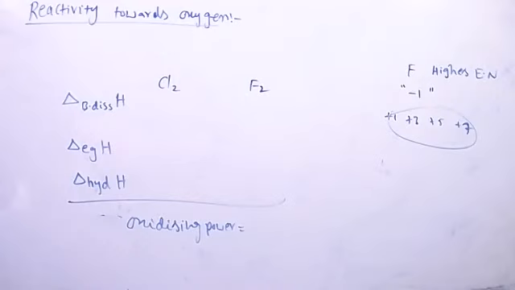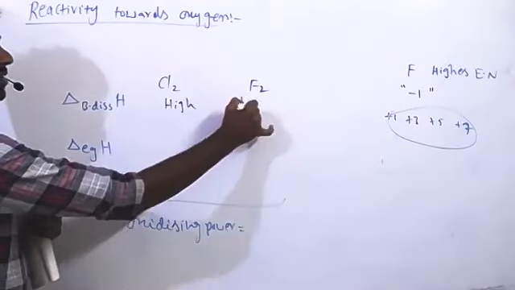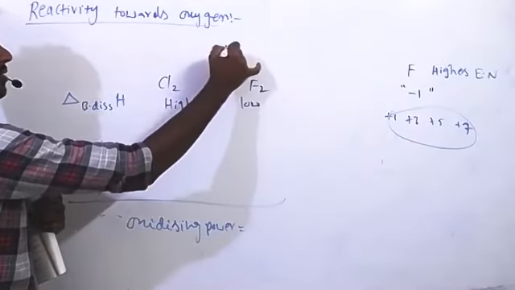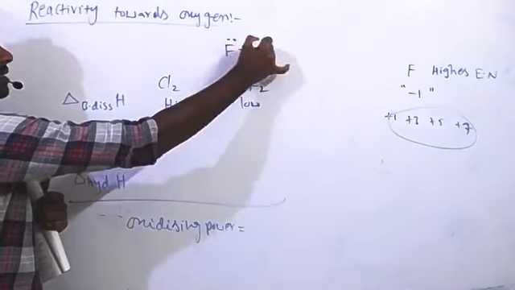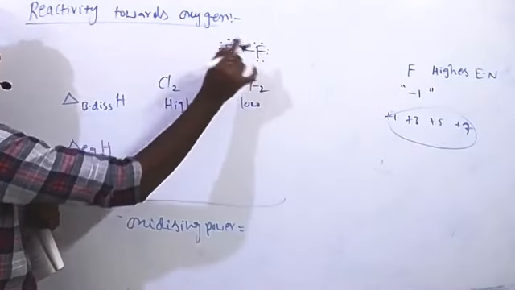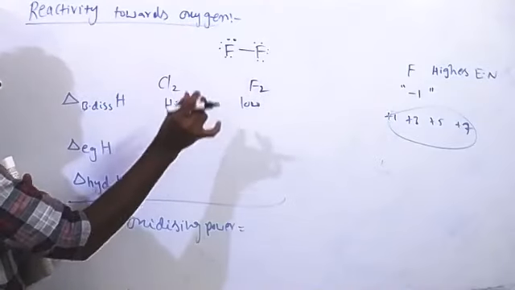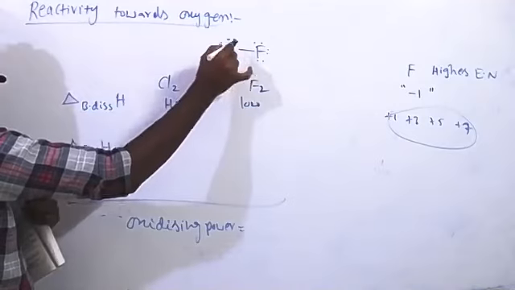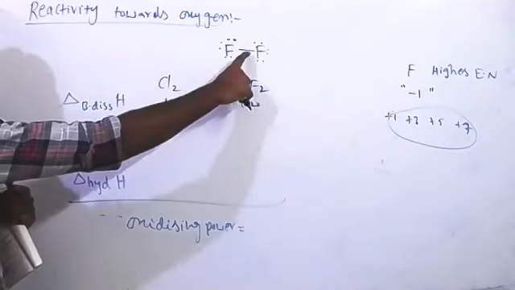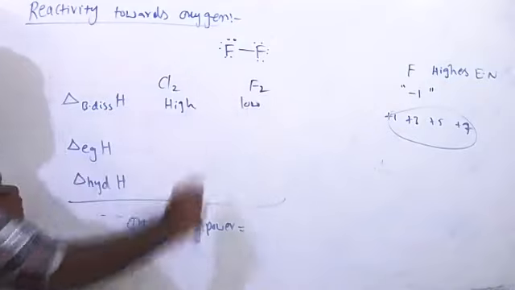Bond dissociation enthalpy is higher for chlorine. This one has the highest, and this one has low. The reason is the repulsions of lone pairs of electrons on the fluorine atom. The first reason is the small size of fluorine atom, low bond length, and due to the presence of lone pairs of electrons there are repulsions. So it is very easy to break this bond in fluorine compared to chlorine, so low bond dissociation enthalpy.